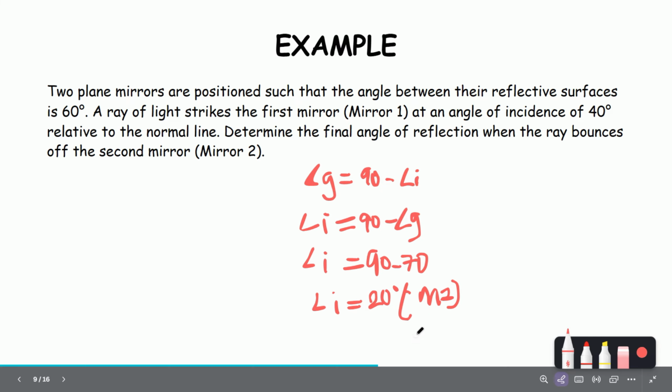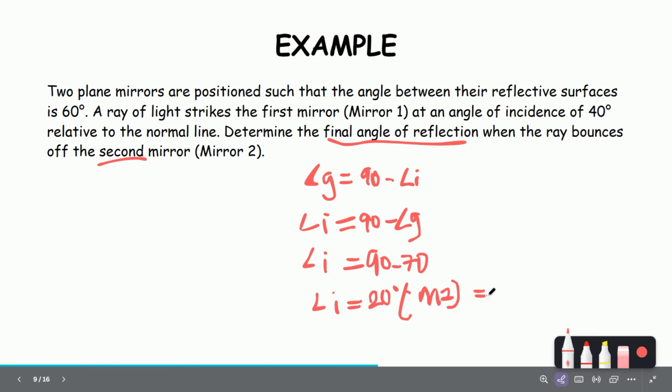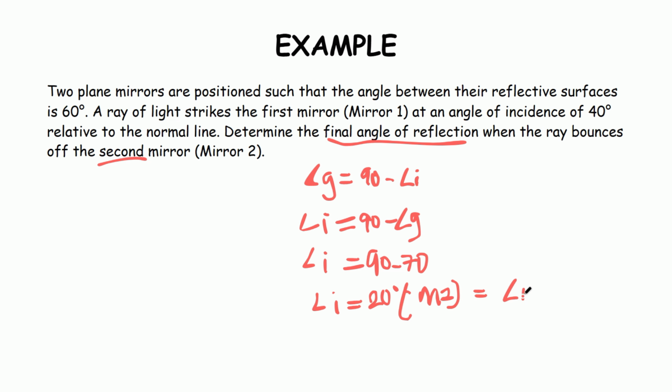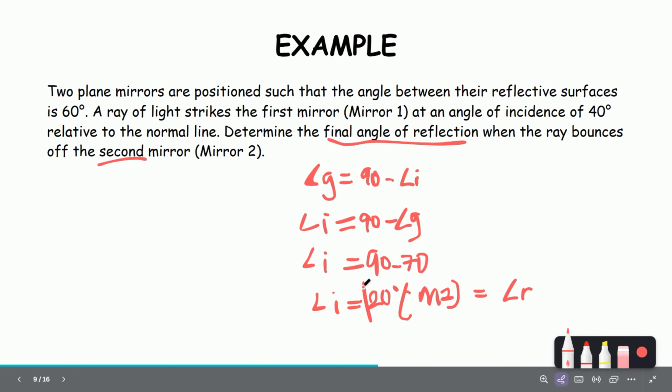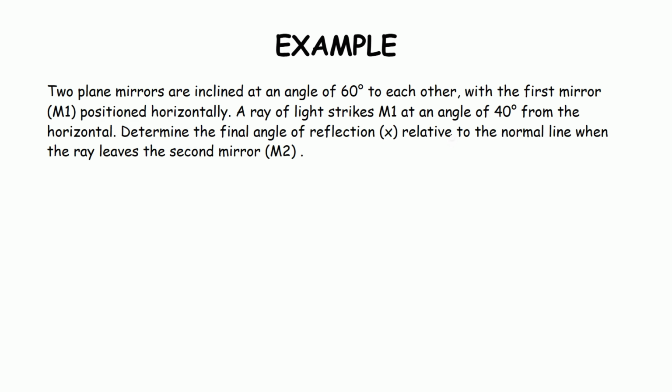This is mirror 2. By the law of reflection, our angle of incidence is always equal to the angle of reflection. Thereby, the final angle of reflection when the ray bounces off the second mirror will also be equivalent to 20 degrees. Thus, the final answer for our example 1 is 20 degrees. Let's have another example. Two plane mirrors are inclined at an angle of 60 degrees to each other.